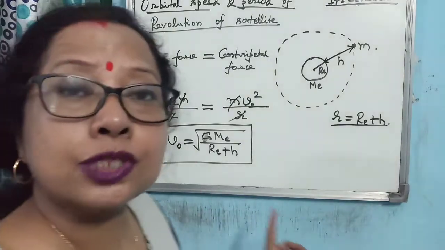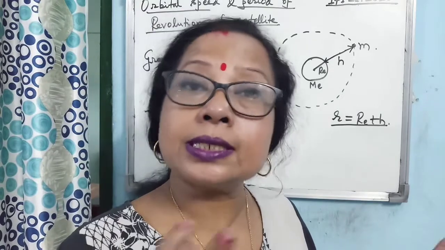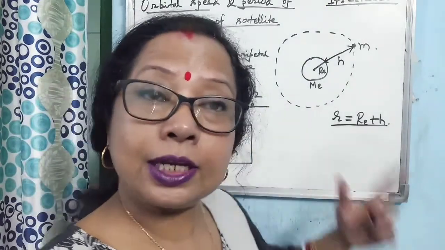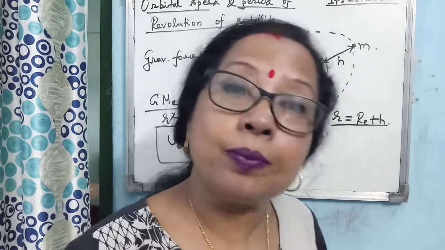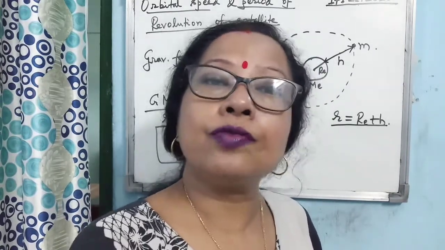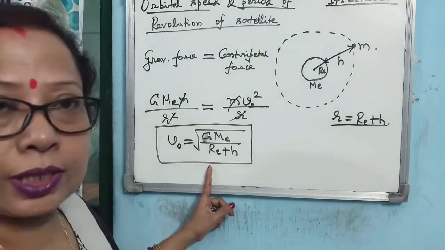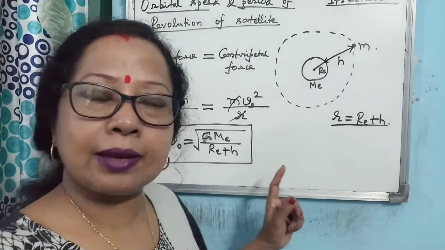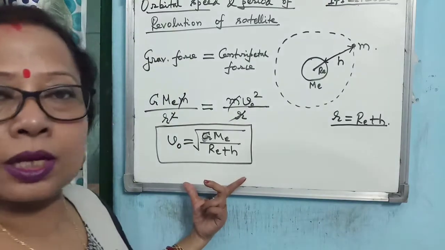So that's why this discussion is applicable for any planet and satellite system. You can even apply this for the sun and any other planet, because planets are revolving around the sun. You can apply the same concept, that the gravitational force between the sun and the planet provides the necessary centripetal force to the planet to revolve around it. So this is a very generalized expression. You must remember it. You must have the concept that for any two systems where one is revolving around the other, we can apply this concept.